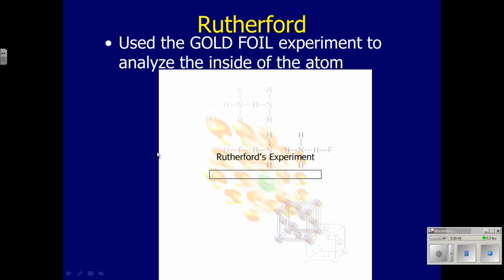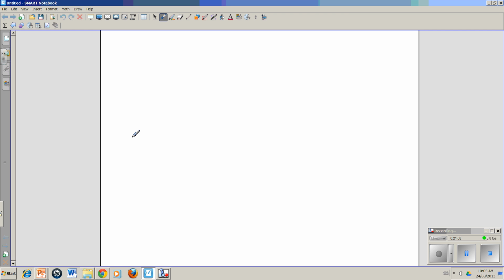The last guy we're going to talk about here, well, no, there is one more guy, is a guy by the name of Ernest Rutherford, who did an important experiment using gold foil to analyze the inside of an atom. Now, this is usually a little animation that explains the gold foil experiment. I'm going to just draw it up here, because that animation isn't working.